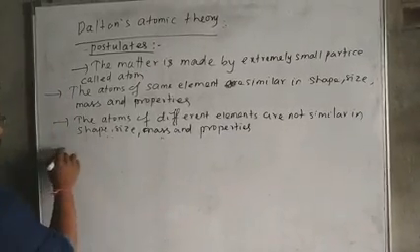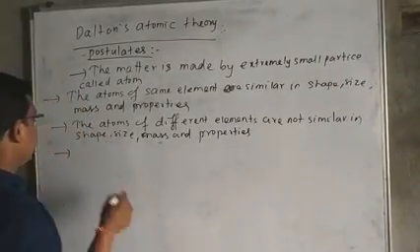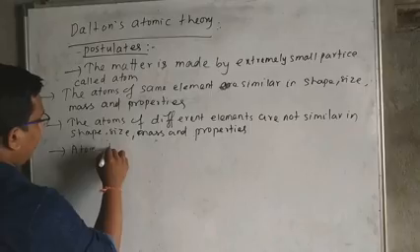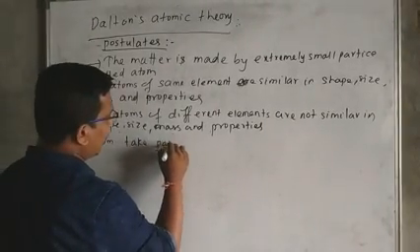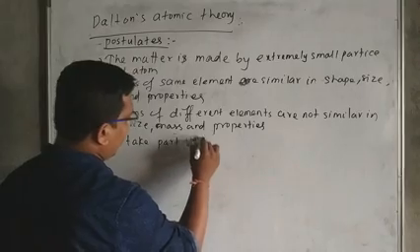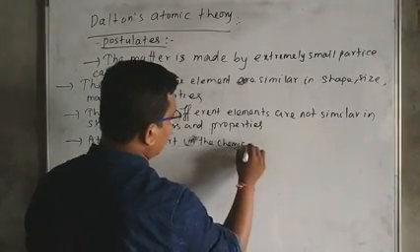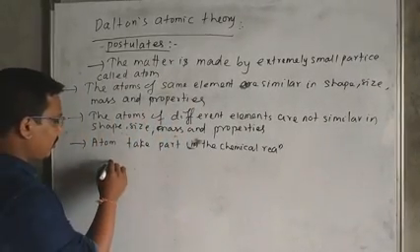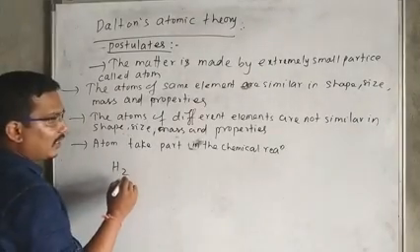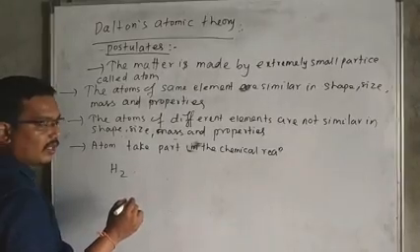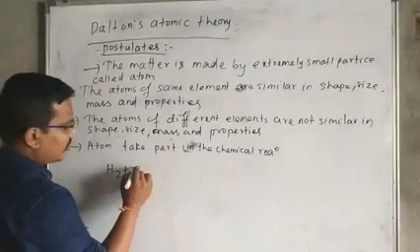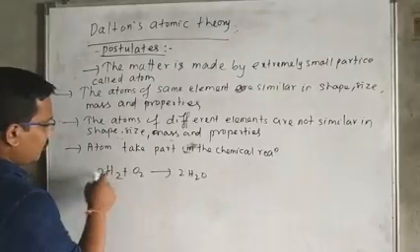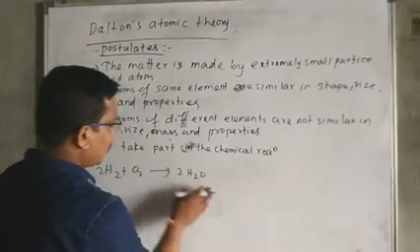Next point. Atoms take part in the chemical reaction. Generally we think about the molecule. We generally write a chemical reaction in terms of a chemical equation. Suppose we take a chemical equation, H2 plus O2 gives H2O. If you balance it, it is 2H2 plus O2 gives 2H2O. This is your chemical equation.